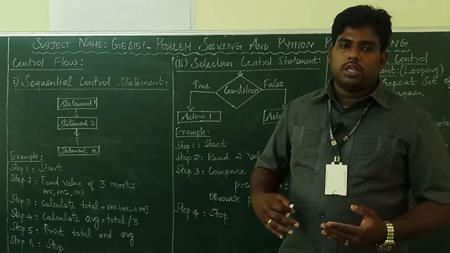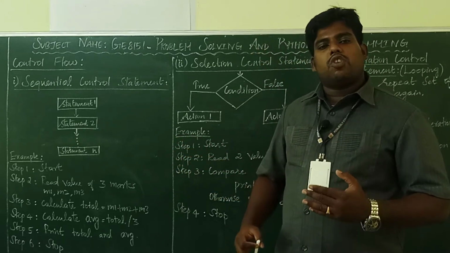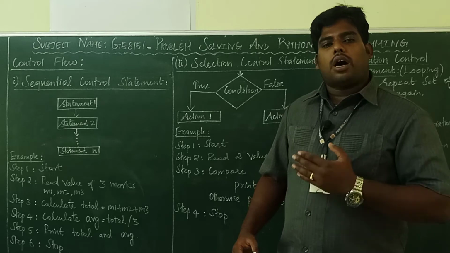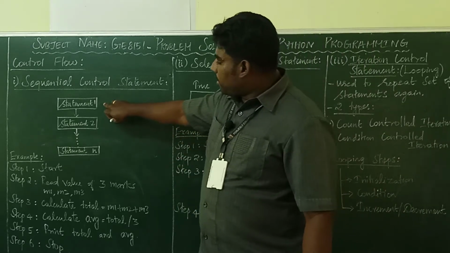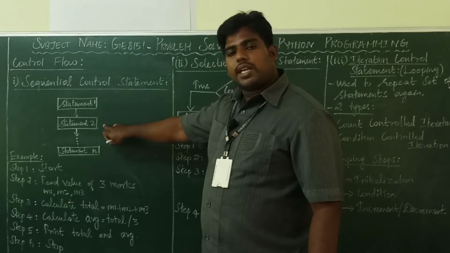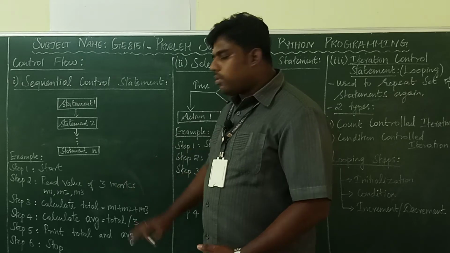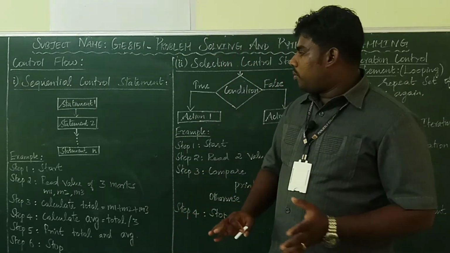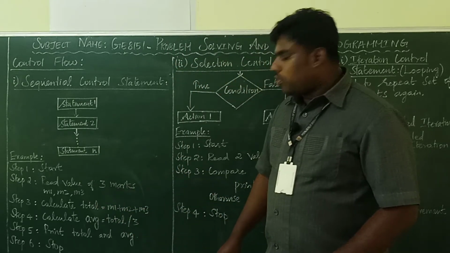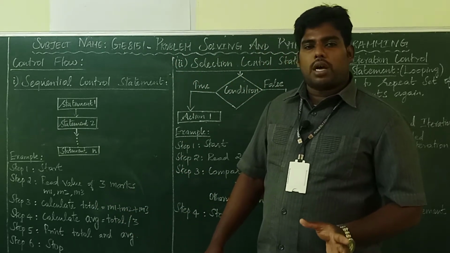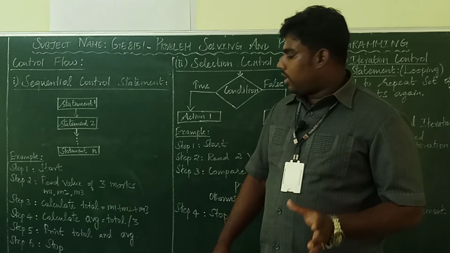Sequential control flow is nothing but the instructions being executed in the proper sequential order. The first statement will be executed, then the second statement will be executed, like that one by one. See this example, so you will get a clear idea about sequential flow. This is an example to find the average of your marks. You want to calculate the marks, then find the average.